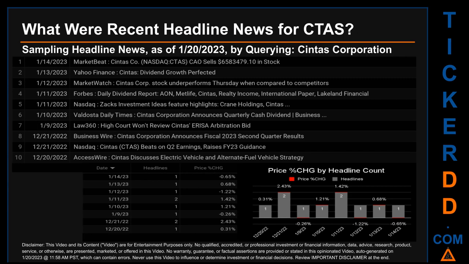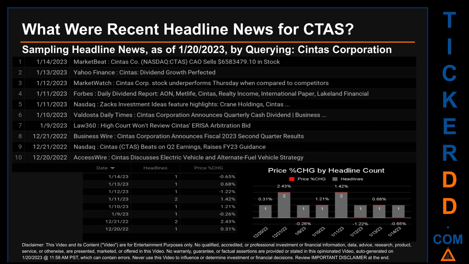Wednesday, January 11, 2023 and Wednesday, December 21, 2022 had the most headlines. They each had 2 discovered headlines. On Wednesday, January 11, 2023, first, Forbes published the headline that read, Daily Dividend Report, Aon, MetLife, CTAS, Realty Income, International Paper, Lakeland Financial. Second, NASDAQ published the headline that read, Zacks Investment Ideas Feature Highlights, Crane Holdings, CTAS.